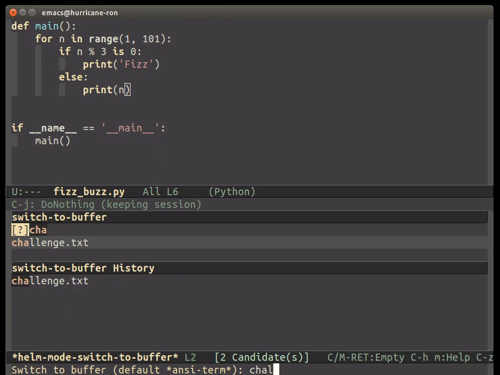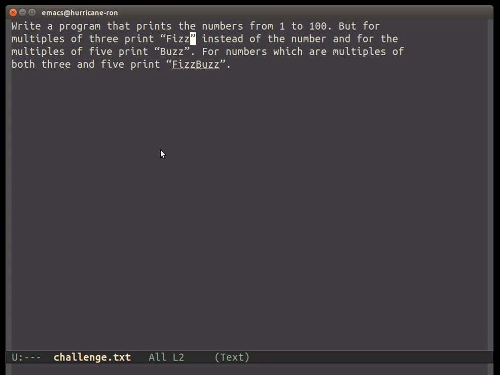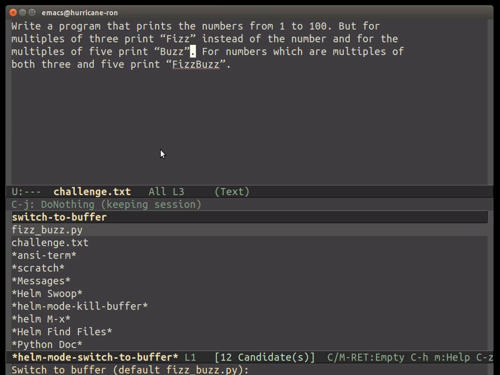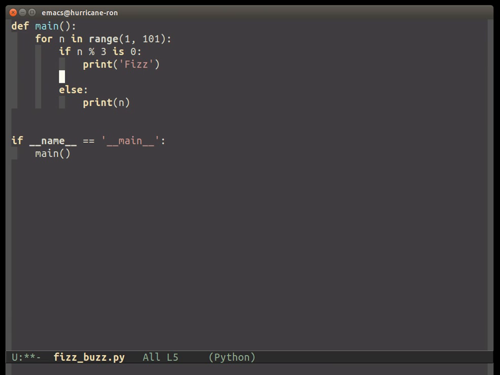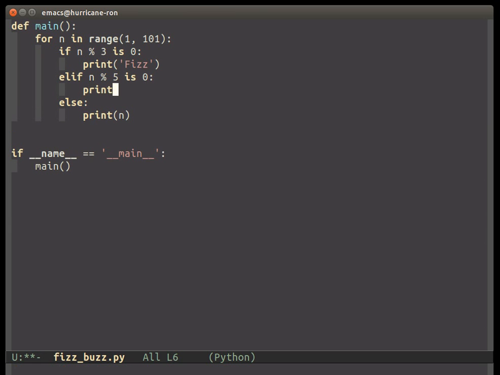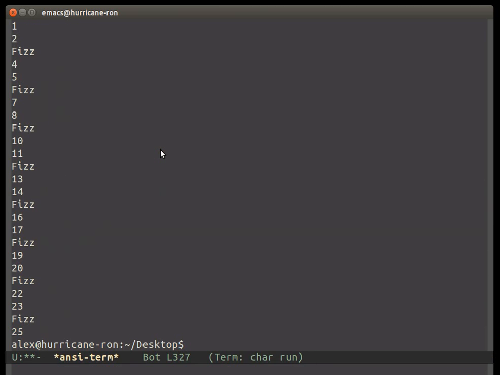Okay, back to the challenge. Where are we? And for the multiples of 5, print buzz. Great, so we're going to do the same thing, correctly this time, and we're going to add another case, an else if, or in Python that would be an elif, n modulus 5 is 0. We're going to print buzz. There we go. An example of that would be 5, obviously, and 10, and things like that.